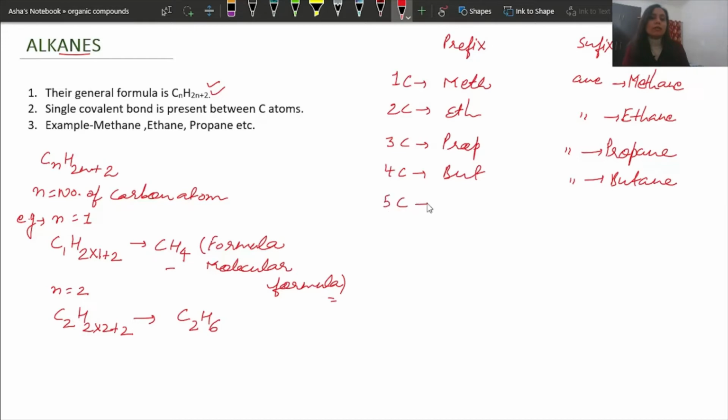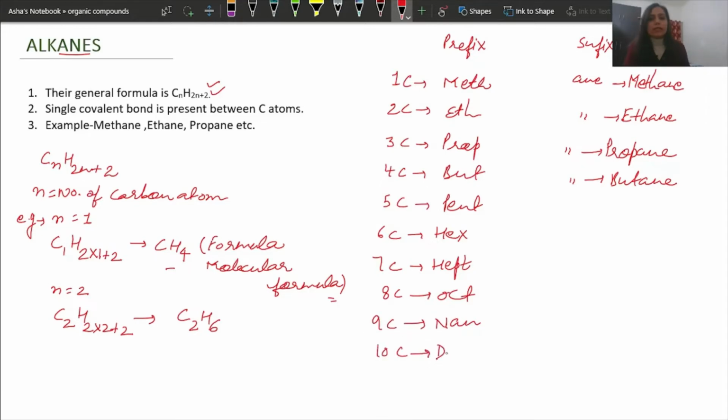If it is 5, you will write pent. For 6, it is hex. For 7, it is hept. For 8, it is oct. These are very common terms. For the 9th carbon, it is non. For the 10th carbon, it is dec.